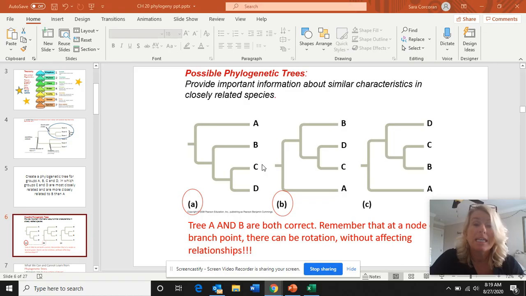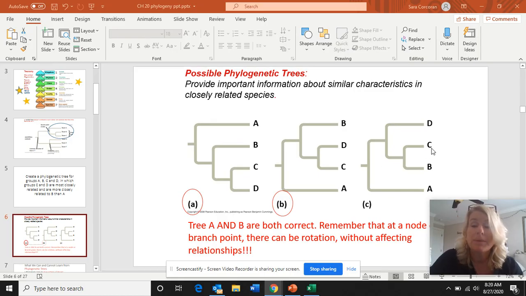So the directions were C and D are more closely related. That is true based on the representation of both of these trees. And it also said that C and D are more closely related to B. So we have them together with their common ancestor and more closely related to B. Perfect. And they are more closely related to B than A. And so we've got A here as this outgroup. It's all by itself. It doesn't have a little clade of its own. In both of the trees, A is an outgroup. In fact, in all three of the trees, A is an outgroup.